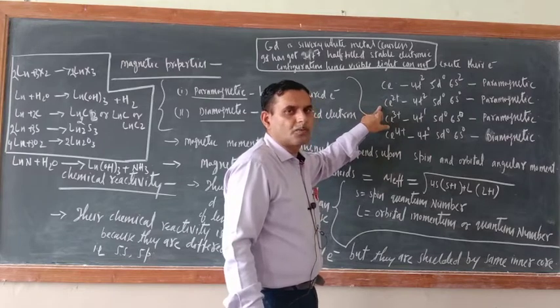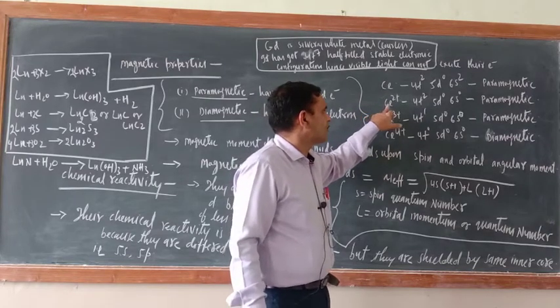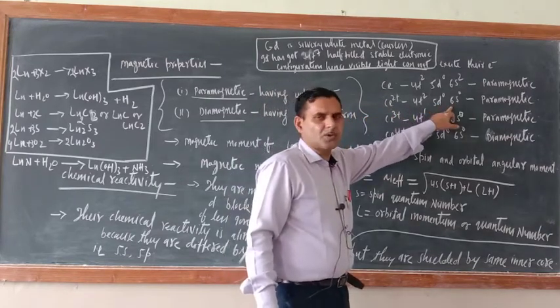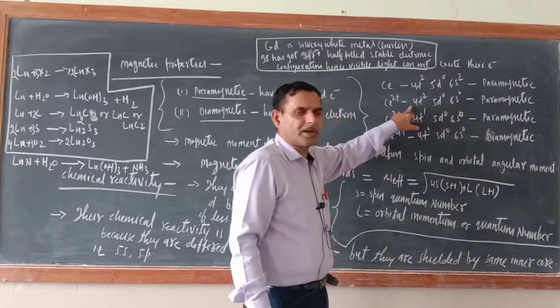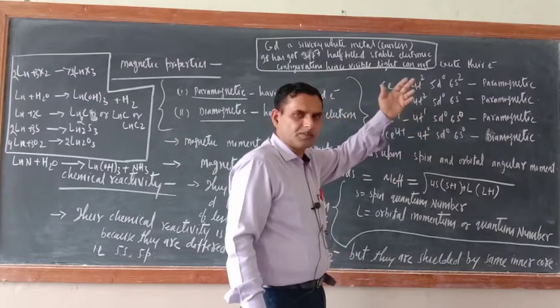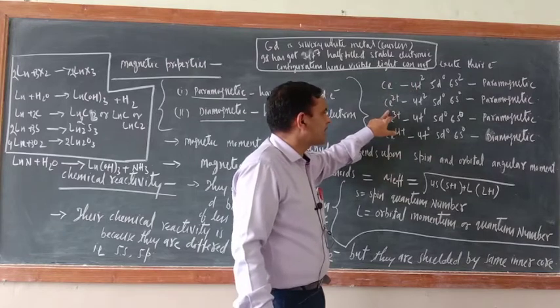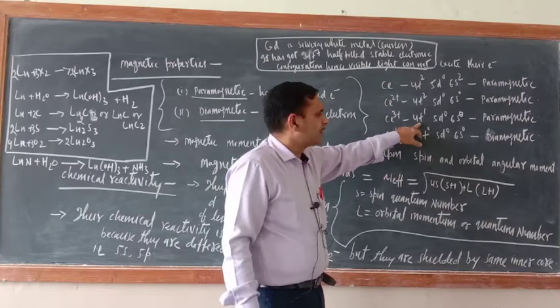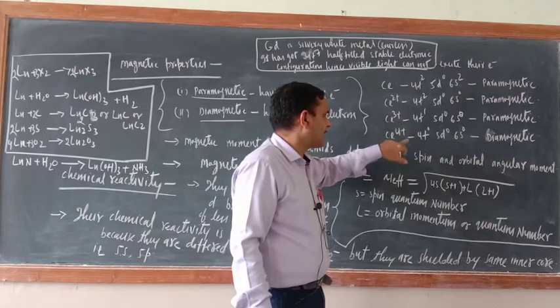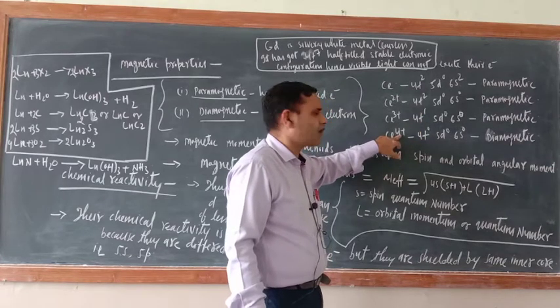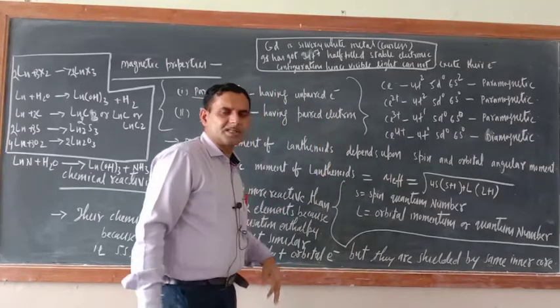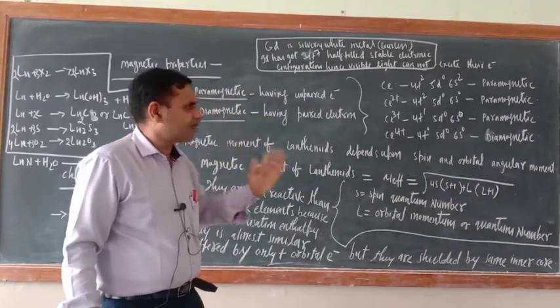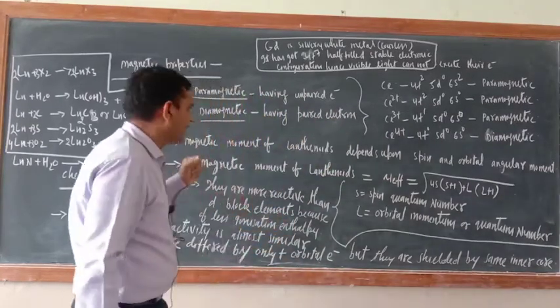What about its 2 positive oxidation state? So for 2 positive, the 6s2 electrons will come out, but still in 4f 2 electrons are there, so it will also be paramagnetic. Ce3 positive still has one 4f electron present. Okay, so an unpaired electron is there, it is paramagnetic. But what about Ce4 positive? Ce4 positive means no unpaired electron is present, hence it will be diamagnetic.